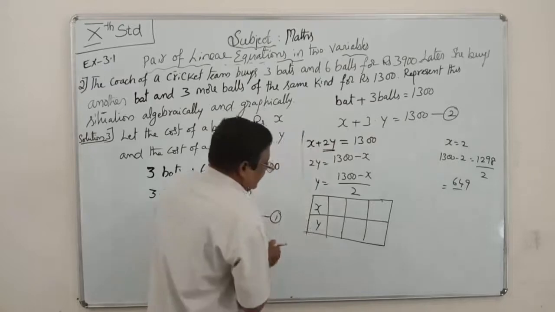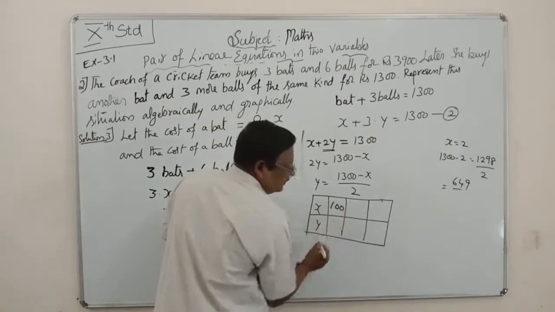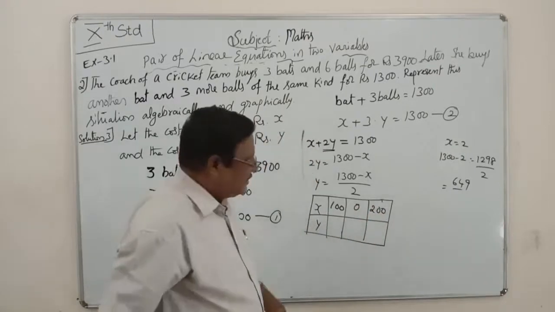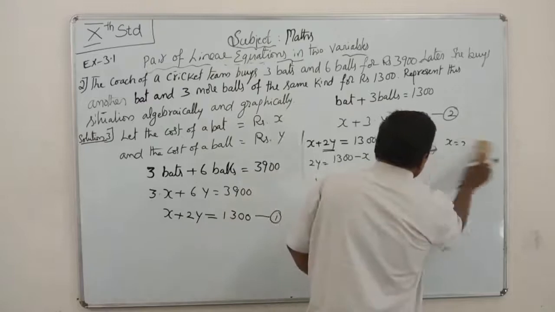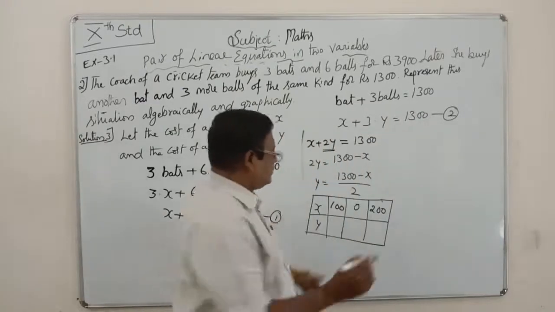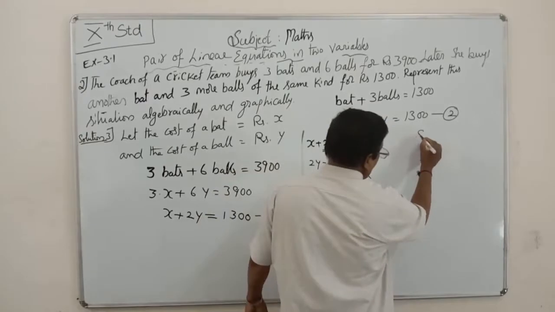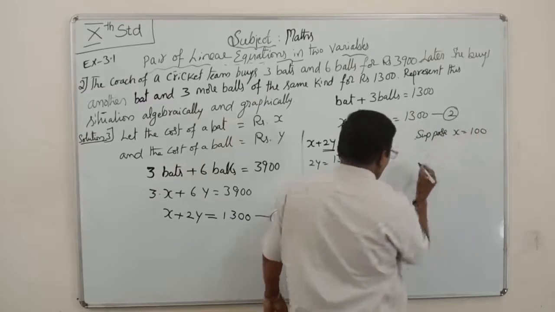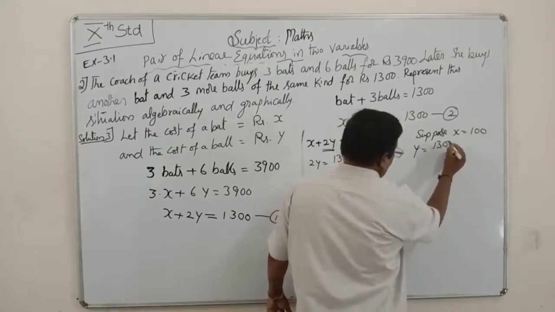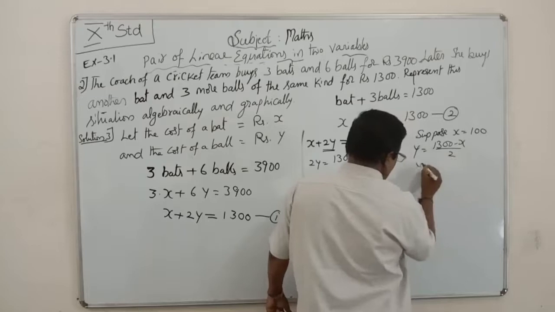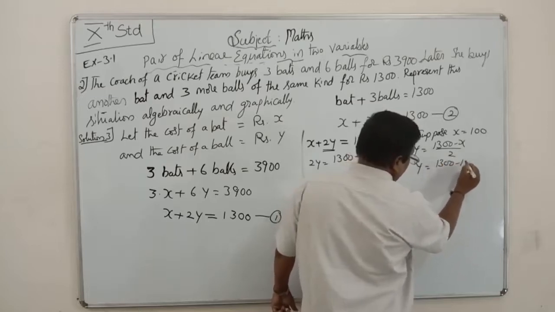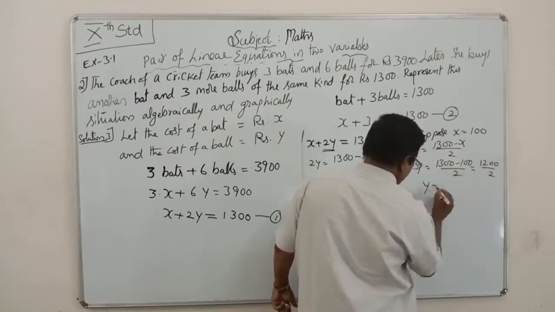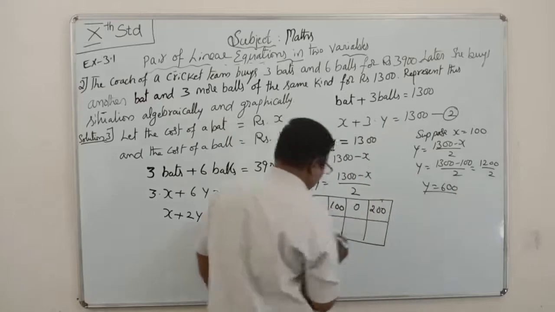It means x value is 100, x value is 0, x value is 200. First one, suppose x is equal to 100. Y is equal to (1300 minus x) by 2. Y is equal to (1300 minus 100) by 2, this is 1200 by 2, so y is equal to 600.